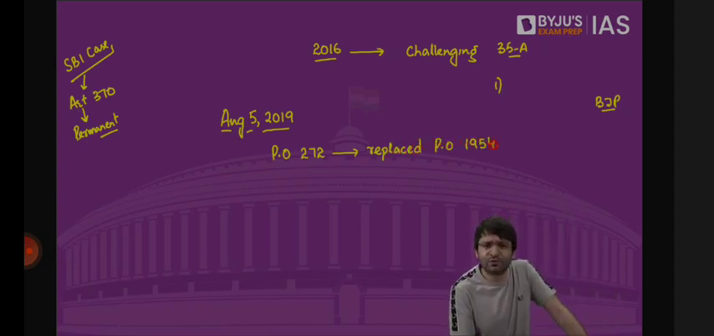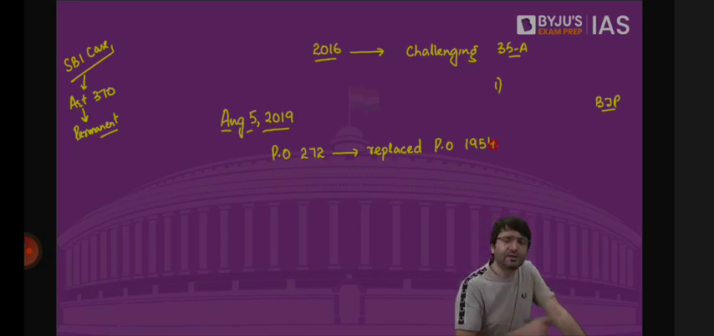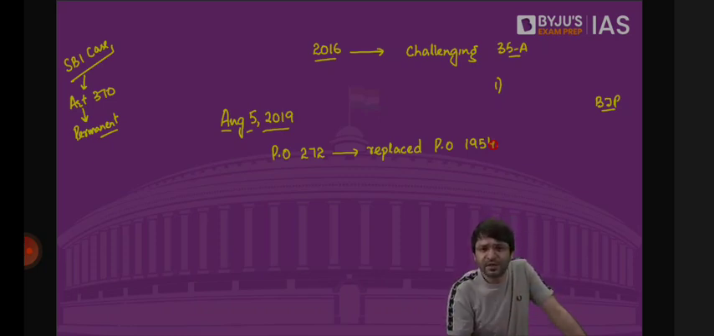President said, but how can I issue this order? I said, why? Because I need the concurrence of the state government. Yeah, so get the concurrence of the state government. Who is now the state government? There is no state government in Jammu and Kashmir. The Legislative Assembly has been dissolved.